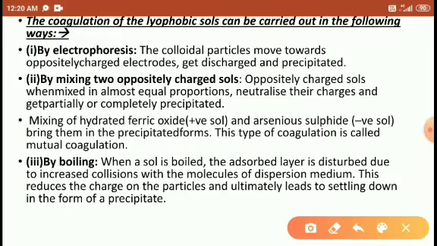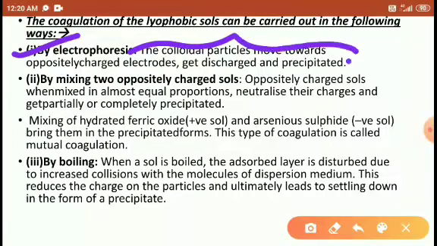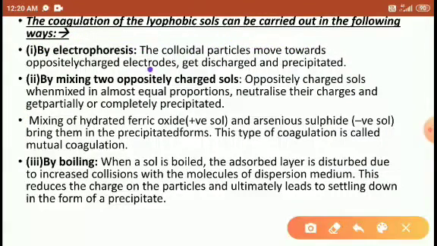So coagulation of the lyophobic sol is carried out in the following ways. How to carry out the coagulation? The first method is by electrophoresis. Colloidal particles move towards the oppositely charged electrode, get discharged and precipitated. This is one method.